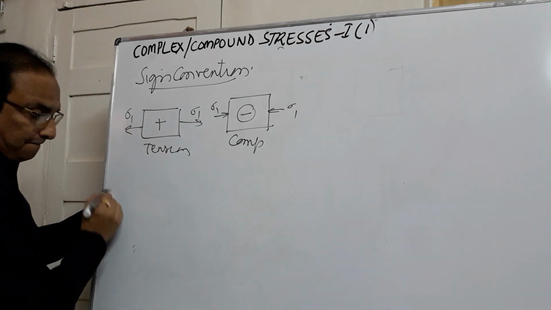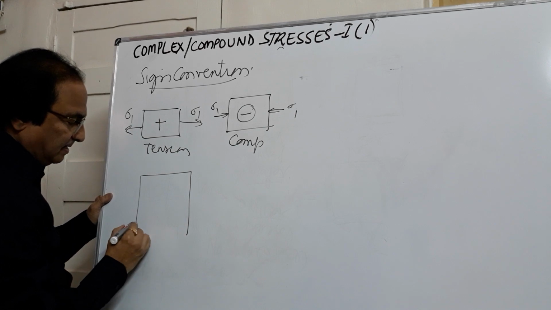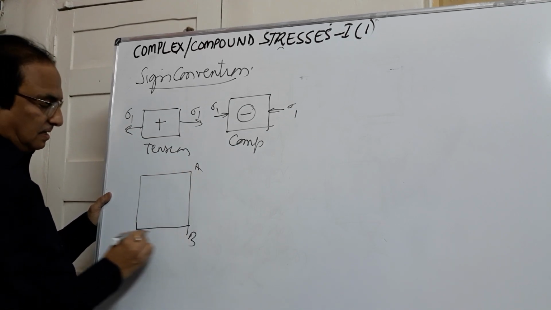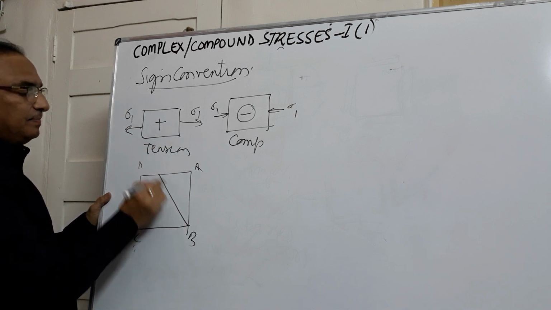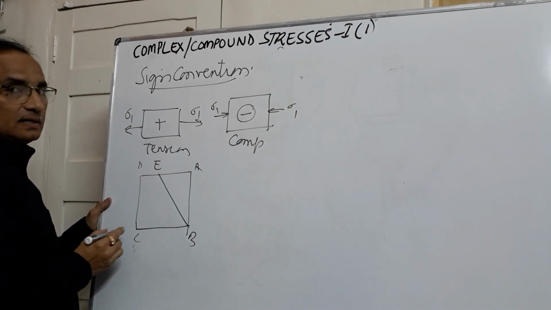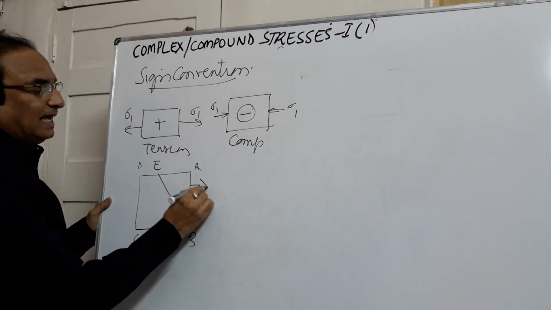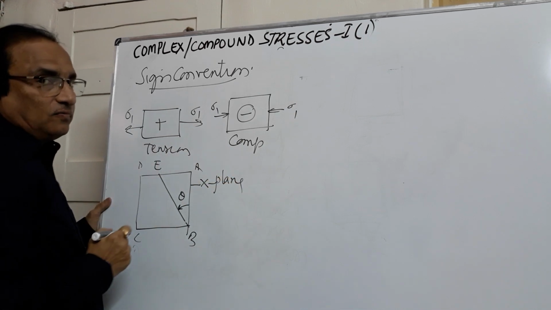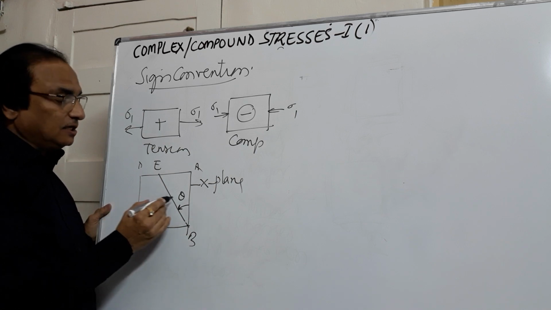Now here, if I consider any plane, this is ABCD, a rectangle or a triangle. If I consider any plane here, BE, at an angle theta with the x plane, I will always take this as the x plane. Whenever we measure the angle in the anti-clockwise direction, it is positive.